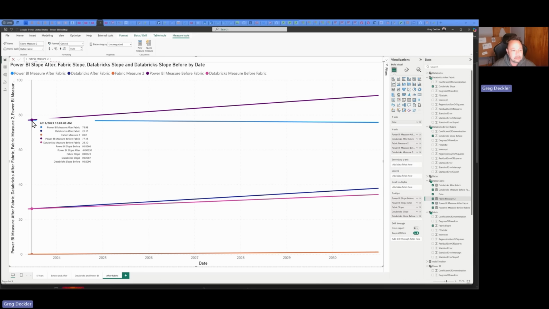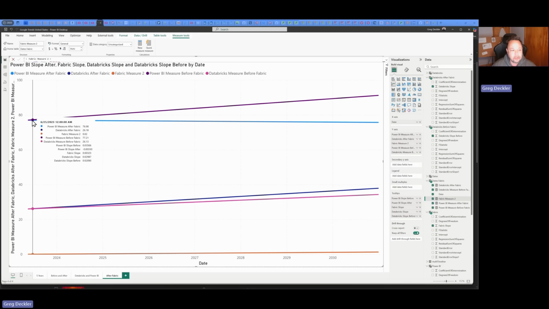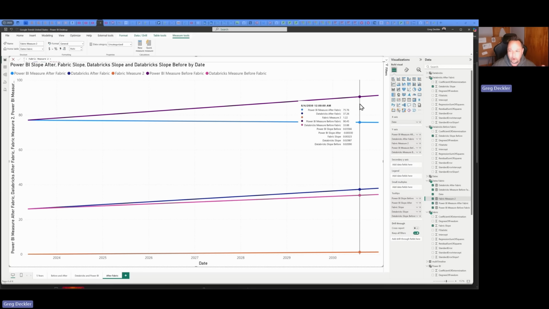So now the purple line is what if we use the slope that Power BI had before Fabric, right? Let's say Fabric was never announced. And this would be our expected trajectory for Power BI in terms of search popularity. It would grow from zero, the base of the Fabric release date, all the way up to here, in terms of a 91.19.